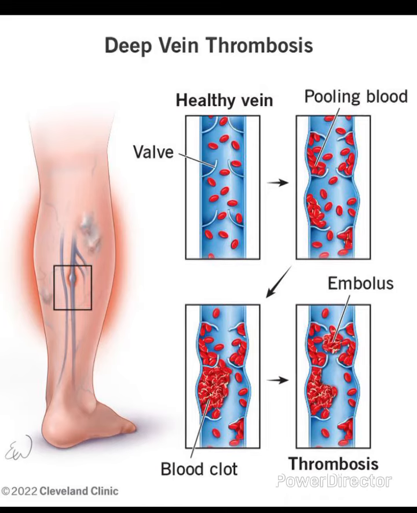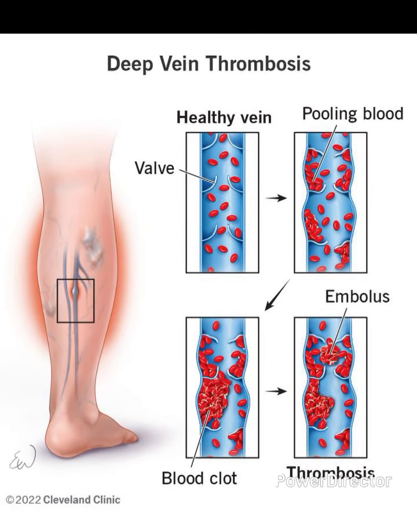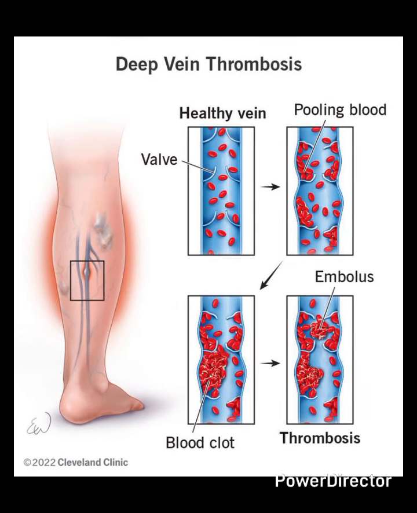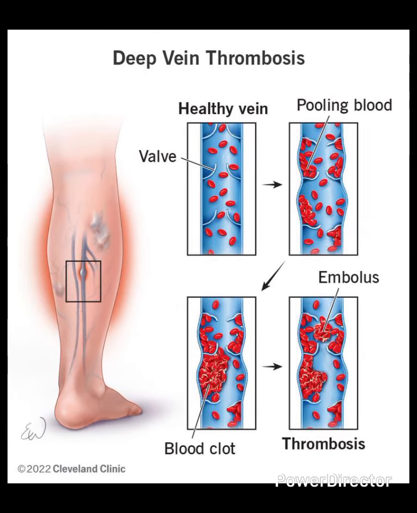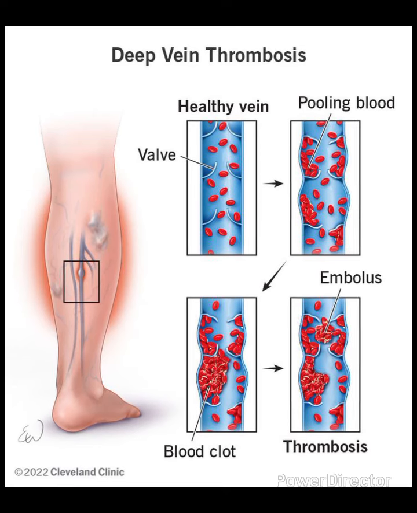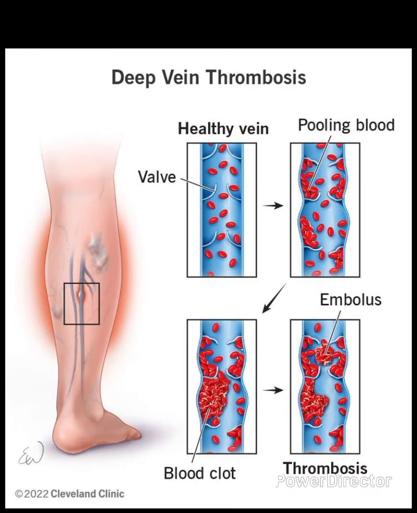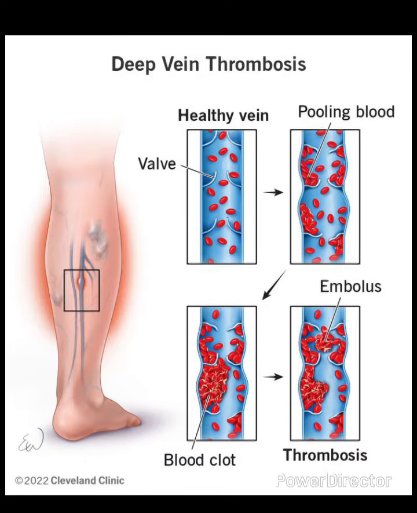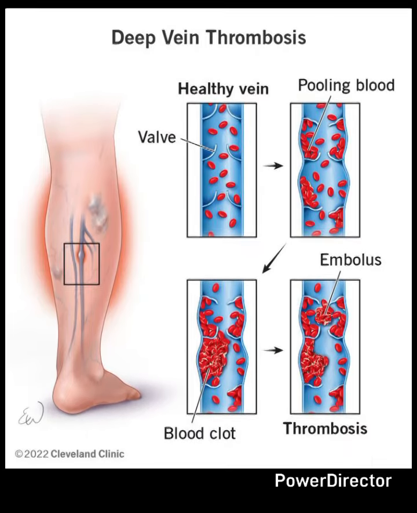Common symptoms of DVT include swelling in the leg or arm in which the clot occurs. Throbbing or cramping pain, often in the calf or thigh, occurs. There will be warmth and redness, or there may be darkened skin over the affected area. Swollen tender veins are seen under the skin. Some DVT cases have no symptoms.